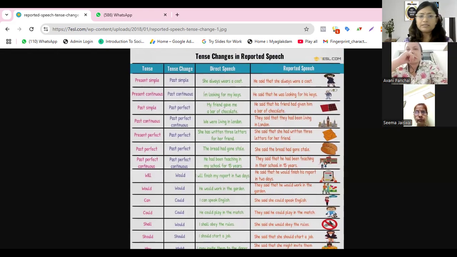Simple present: she always wears a coat. So she always wore a coat. Present simple changes to simple past. Present continuous changes to past continuous. I'm looking for keys. Who said? He said. So he was looking for his keys. Am looking is present continuous, changing to was looking, past continuous.